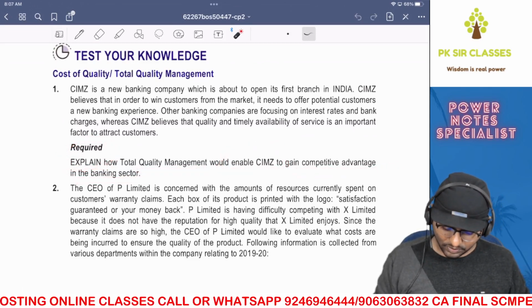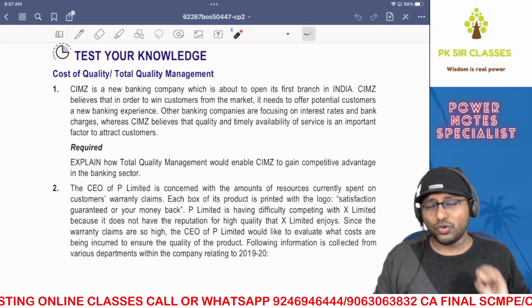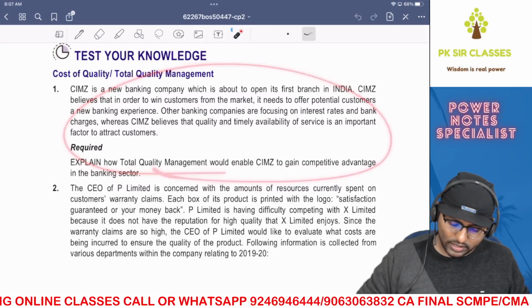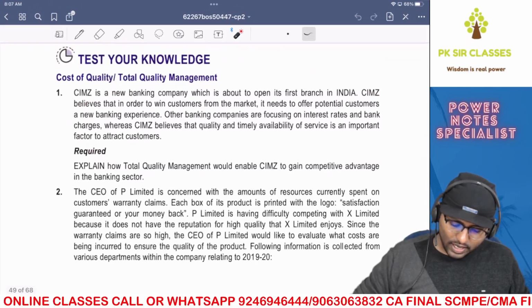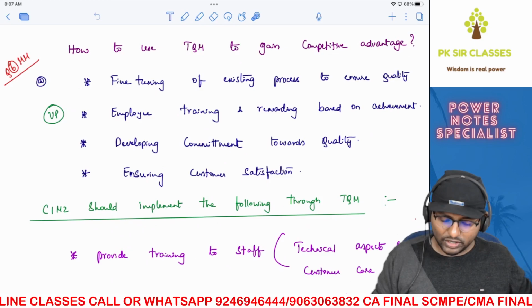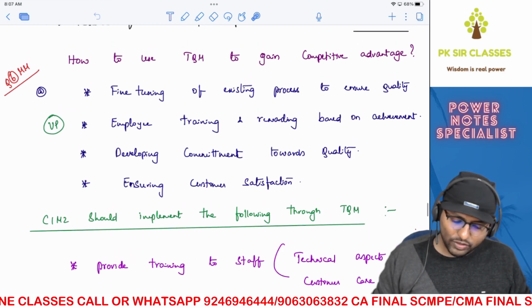That is the question. Now, to answer this question, first you should know the concepts of TQM. That's for sure. After that, only you'll be able to understand this particular solution. As I told you, this entire session is based on the presumption that you guys have read the concepts again. Are you able to understand? Right. Anyways, now let's have a look into this.